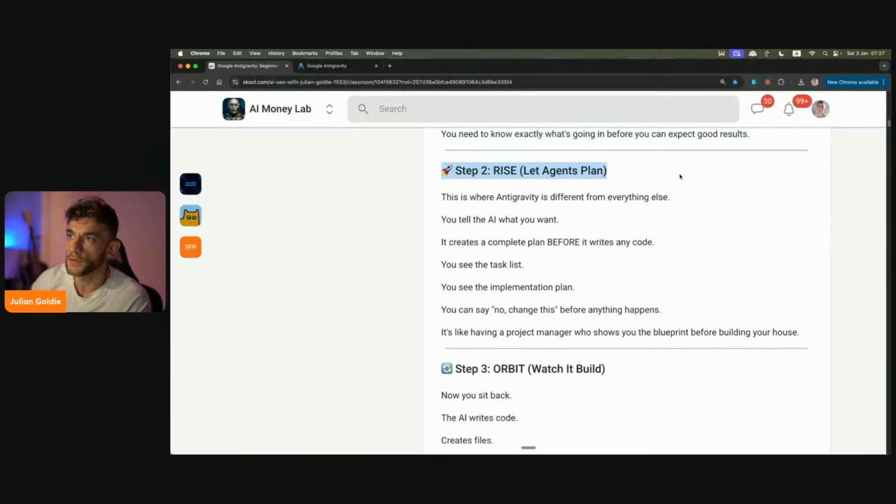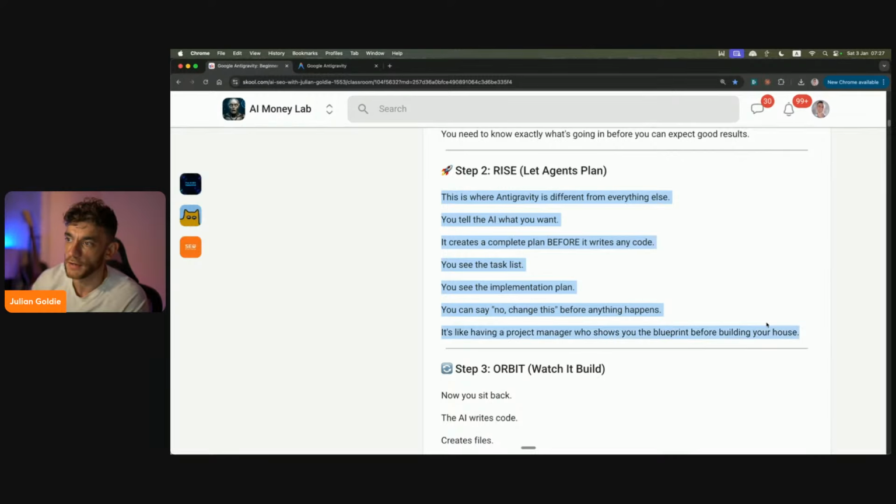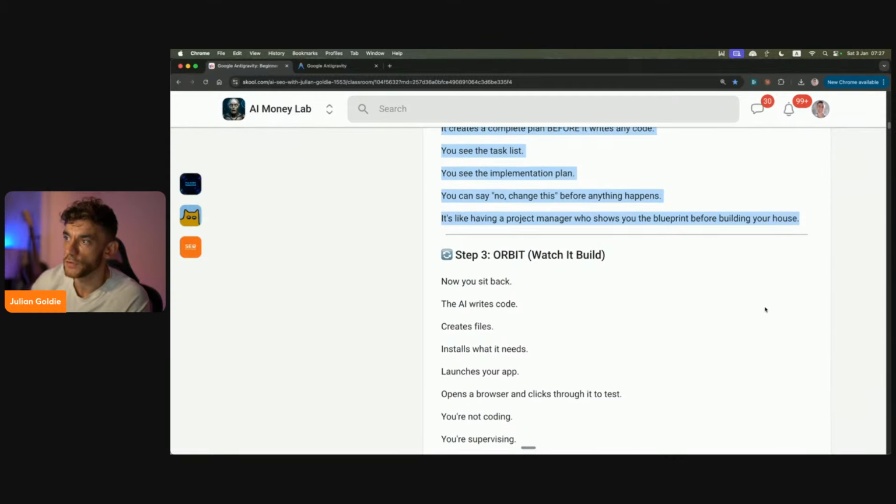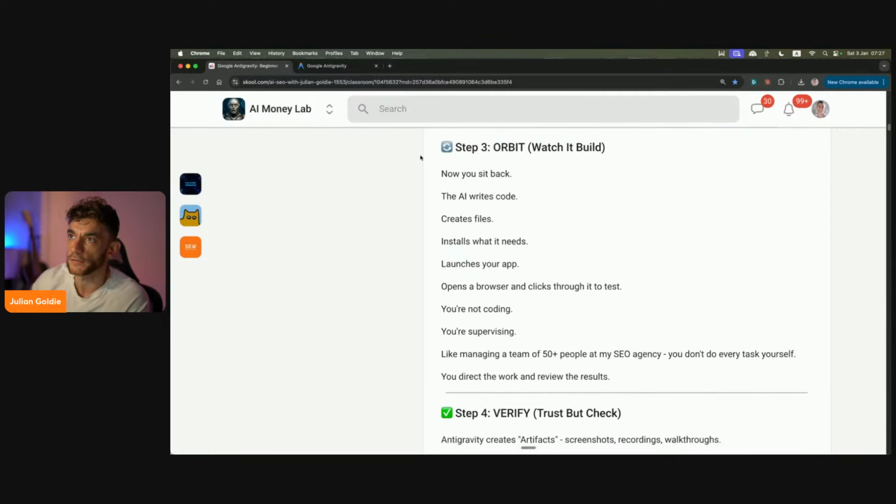And then what you're going to do after that is the rise. Now, this is step number 2. So you're going to let the agents plan. And this Antigravity is different from everything else, right? So you tell the AI what you want, it creates a complete plan before it writes any code. You see the task list, you see the implementation plan, you can say no changes before anything happens. And it's like having a project manager who shows you the blueprint before building your house, right?